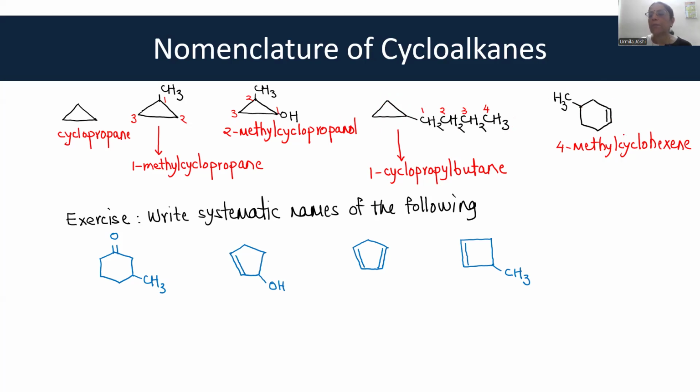You start numbering from the double bond. So this is 1, this is 2, this is 3, and this is 4. First, complete the numbering of the double bond, because the double bond gets priority over the alkyl group. Here is an exercise given. You can attempt naming these compounds.